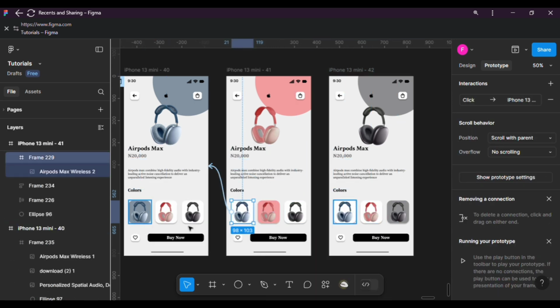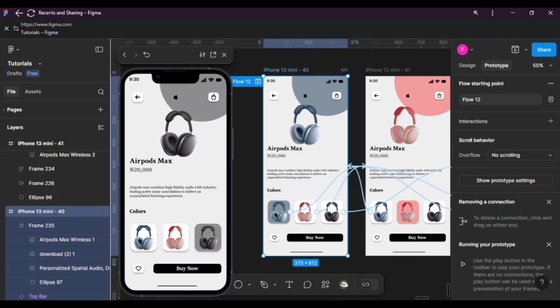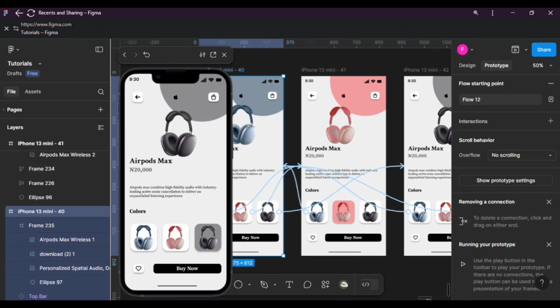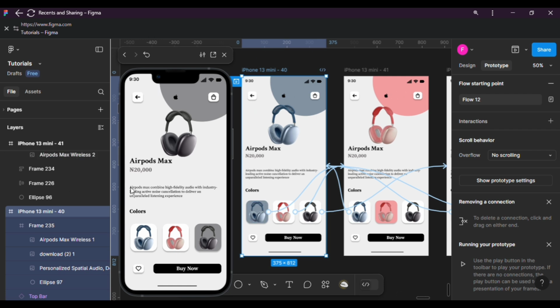Now, if you want to have a smooth animation, you will see that once I try to click it when it's active, it doesn't respond. The only active one is when it's not active. As I click on it, it's going to show me the product. Now let me tell you what to do so that even in its active state, it can also show you the next product. Therefore, select the color when it's active and highlight it to the next one, or drag it to the next one, and you should have something like this.